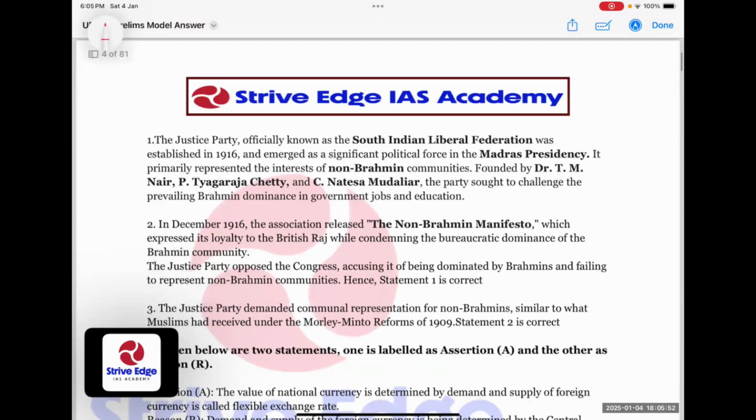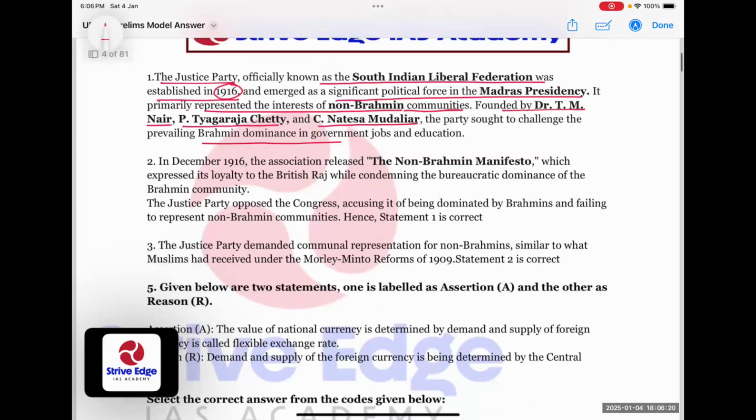So, how was the Justice Party formed? The Justice Party was officially known as the South Indian Liberal Federation, which was established in 1916, and it emerged as a significant political force in Madras Presidency. It represented the interests of non-Brahmin communities, founded by Dr. T.M. Nair, P. Tyagaraja Chetty, and C. Natesa Mudaliar. The party sought to challenge the prevailing Brahmin dominance in government jobs and education.